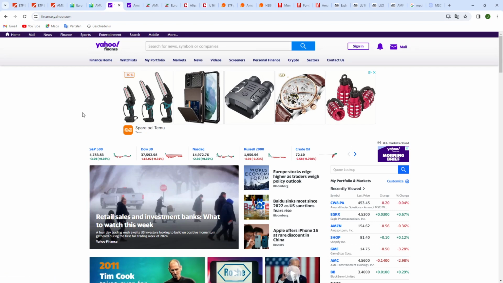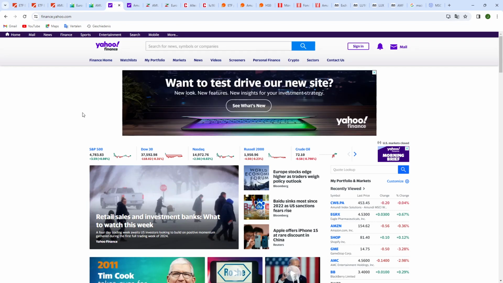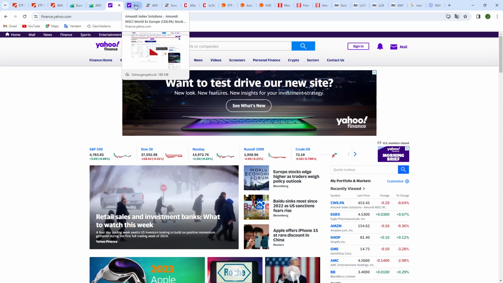And also American stocks, when there is news about the stock, it's immediately added to the stock. For European ones, it's hardly the case, only for the bigger companies they do that. But for the less known stocks, it's not that common that they add the most recent news. So that's a bit less on Yahoo Finance.